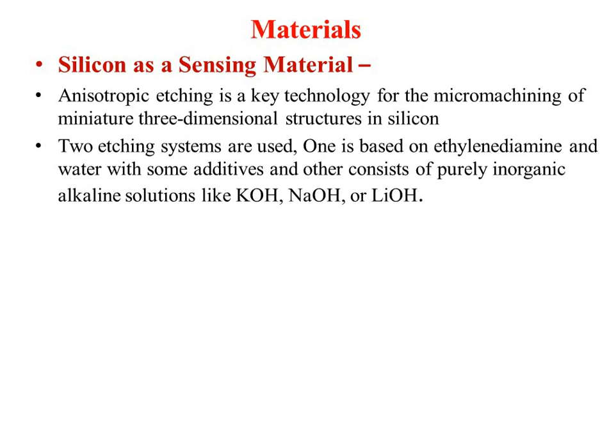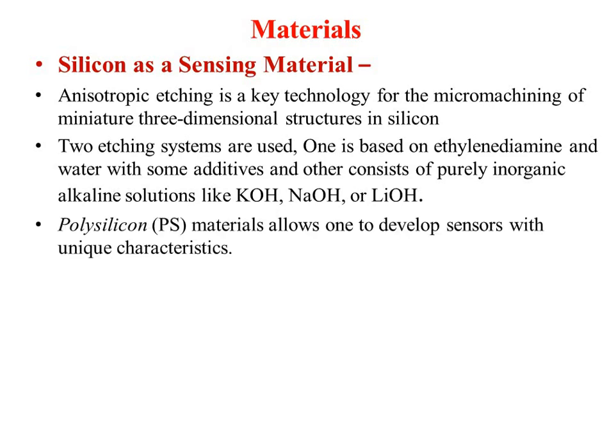Potassium hydroxide, sodium hydroxide and lithium hydroxide are used as alkaline materials for etching, and others are ethylamine-type materials used with water for etching. But mostly used is KOH, and it is widely used because it gives a very accurate etching.